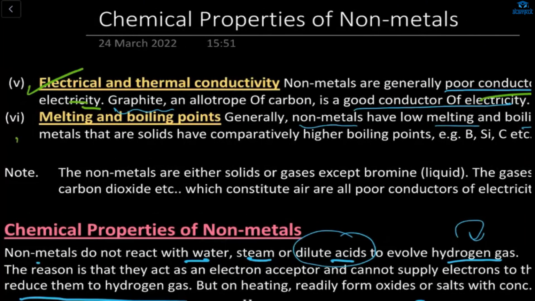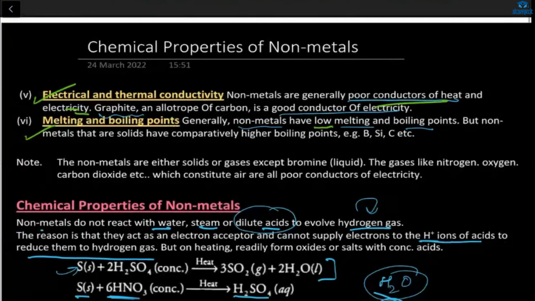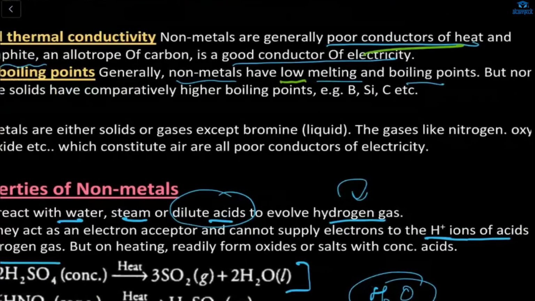And what is the melting and boiling point of a non-metal? The melting and boiling point is very low. But non-metals that are solids have comparatively high boiling points. These three will have the high boiling point.